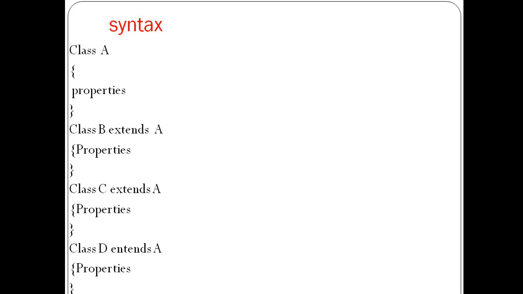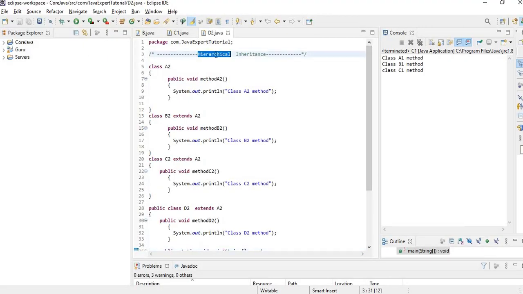Now let's see a practical example of hierarchical inheritance. So guys, as you can see, this is the example of hierarchical inheritance. Here we define four classes: A2, B2, C2, D2. B2 class extends A2 class, C2 class extends A2 class, D2 class extends A2 class. That means the method which is available in class A2 will automatically be available in B2, C2 and D2.